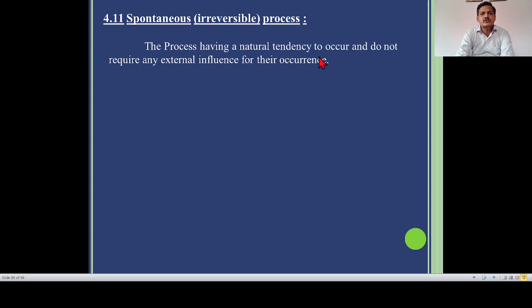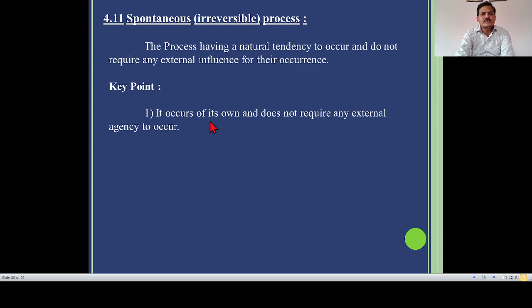Now let us move to the key points regarding an irreversible or spontaneous process. Number 1, it occurs on its own and does not require any external agency to occur. It means a spontaneous or irreversible process takes place on its own and does not require any external influence or any factor or any agency to occur.